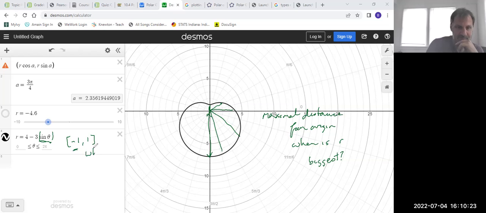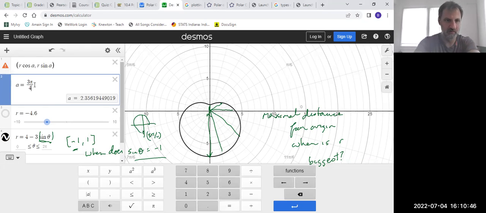So when does sine theta equal -1? That's the critical question. And as we think about the unit circle, we know that that happens at 3 pi halves. So we should be able to find the maximum then at theta equals 3 pi halves. And then r would be equal to 7.